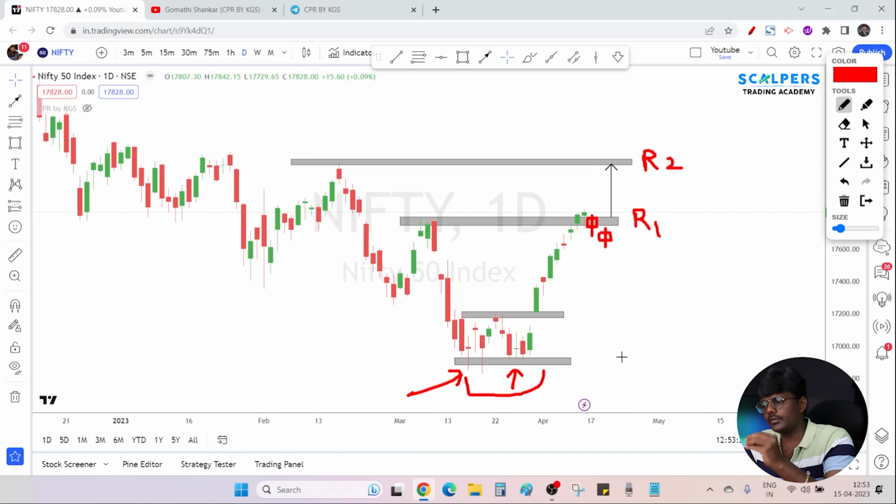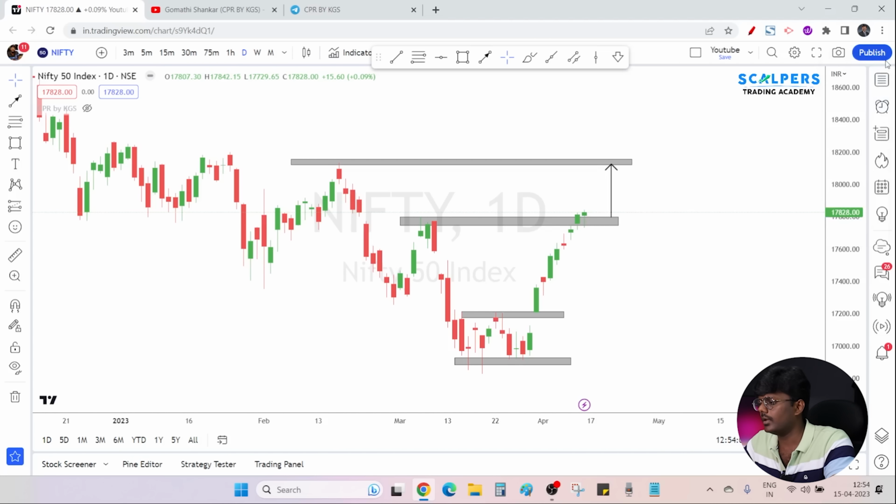Alright, so now once again Nifty is at a very important resistance level. Whether it is able to go up or whether it is taking resistance and trying to come down, we have to wait and see, and as per that particular character we will decide our trade. In case Nifty reverses from this resistance 1, I will look for short opportunities below daily CPR and below S1 previous day low. In case Nifty breaks this resistance, and as usual Nifty breaks previous day high levels and is not breaking previous day low levels, then I will look for long opportunities only.